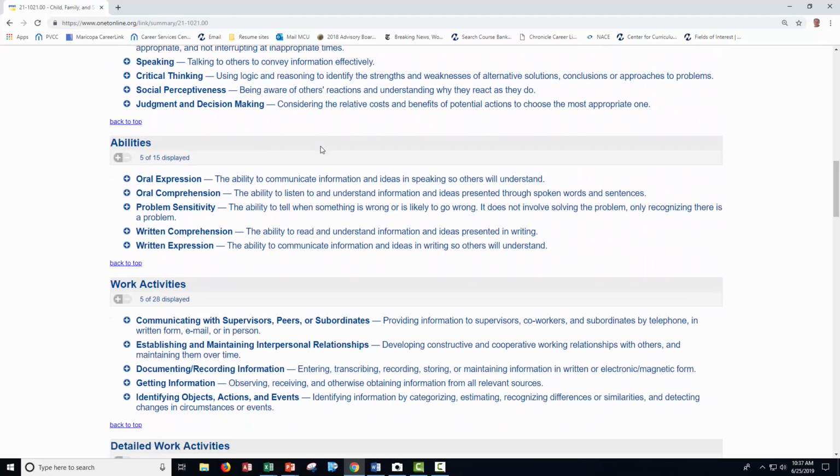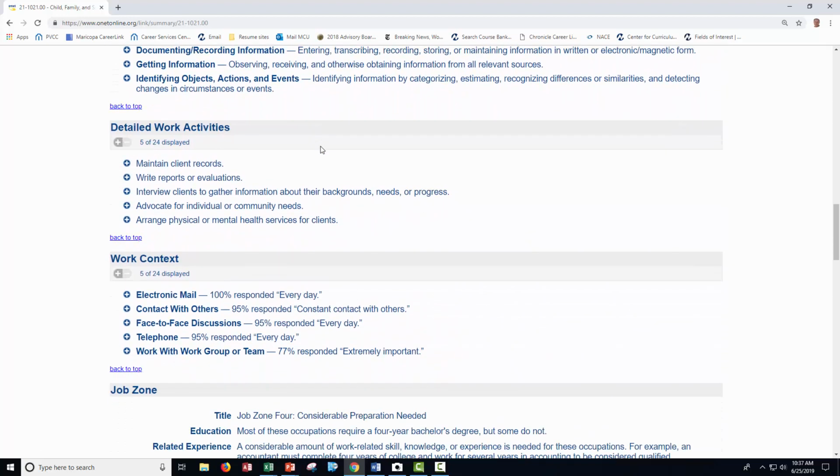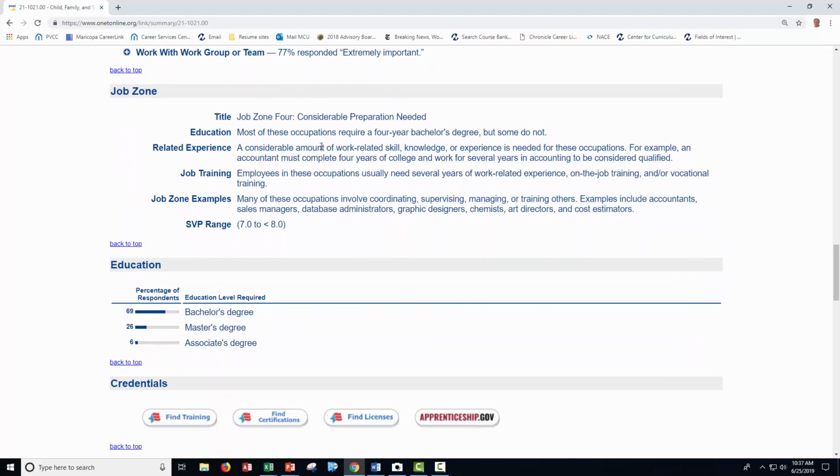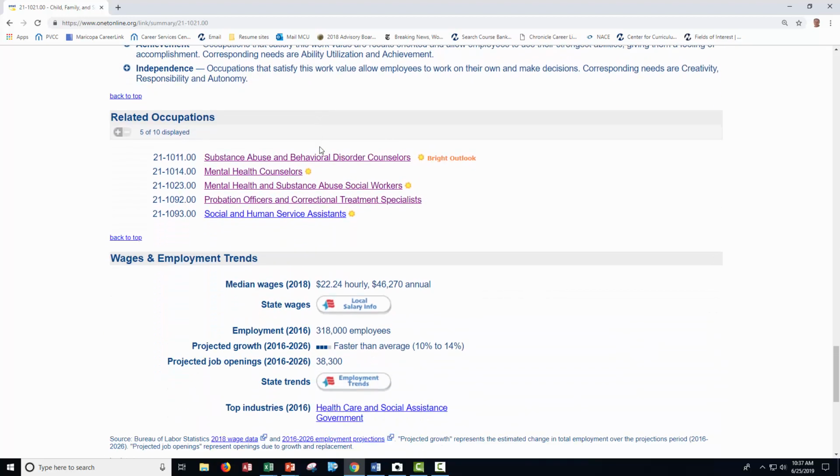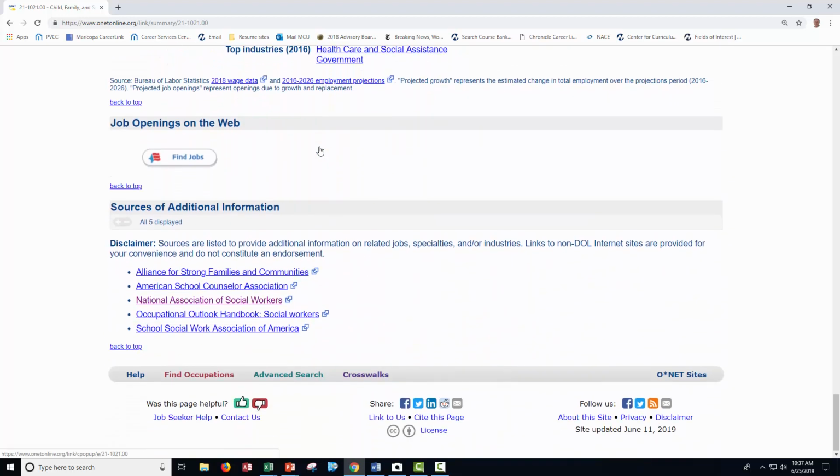What you do is you scroll down, and at the bottom, you'll see sources for additional information. The sources of additional information help you find professional associations related to your field of interest and your major.